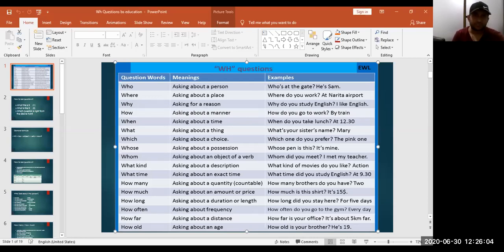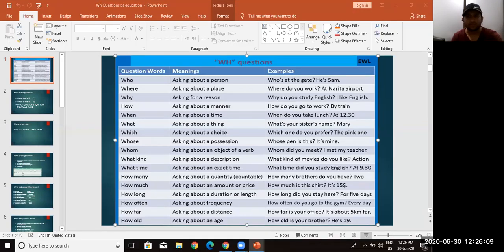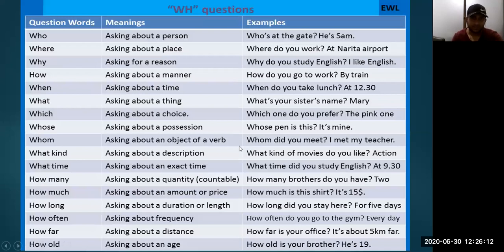What are WH questions and how can we ask these WH questions? When we speak in our own language, we don't care about all these words, but when we start speaking English, it's quite necessary to apply the rules of the English language. You can see something on the screen: these are WH questions written here. Who, where, why, how. You can read about all these things, but it is my duty to teach you where we use all these WH questions.